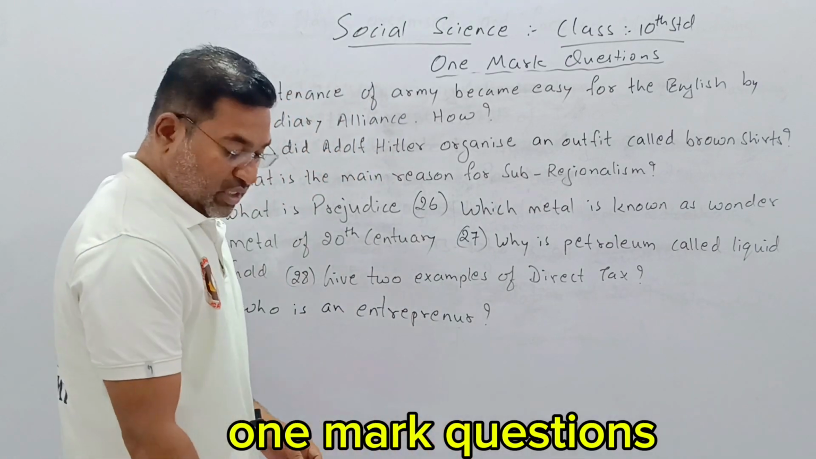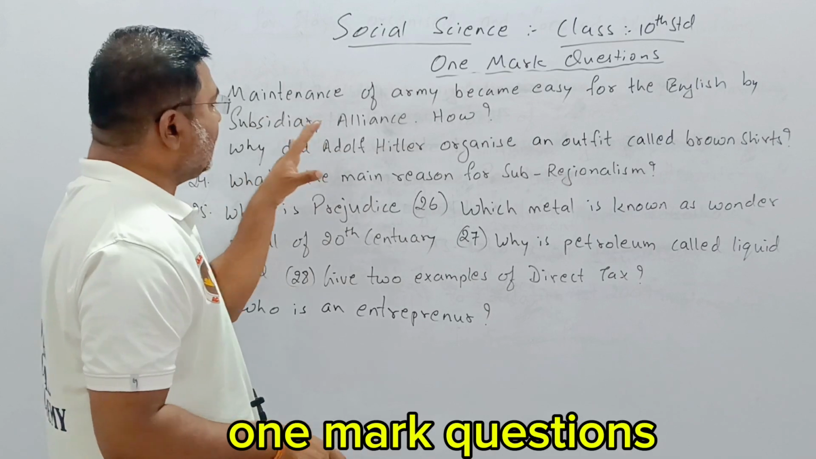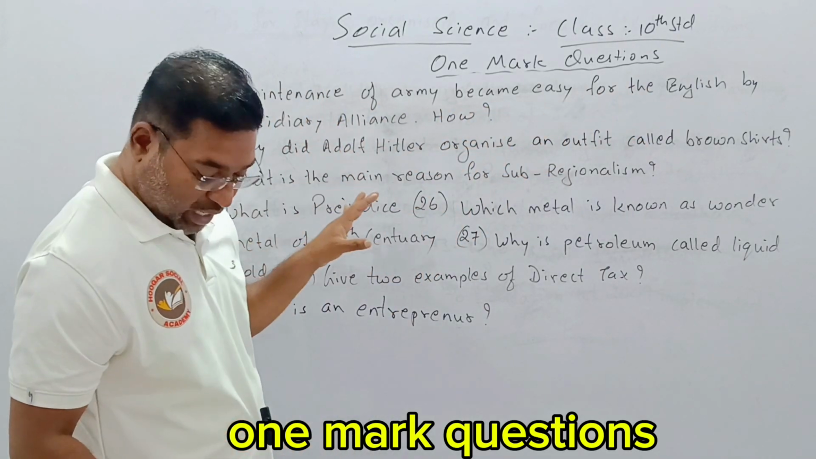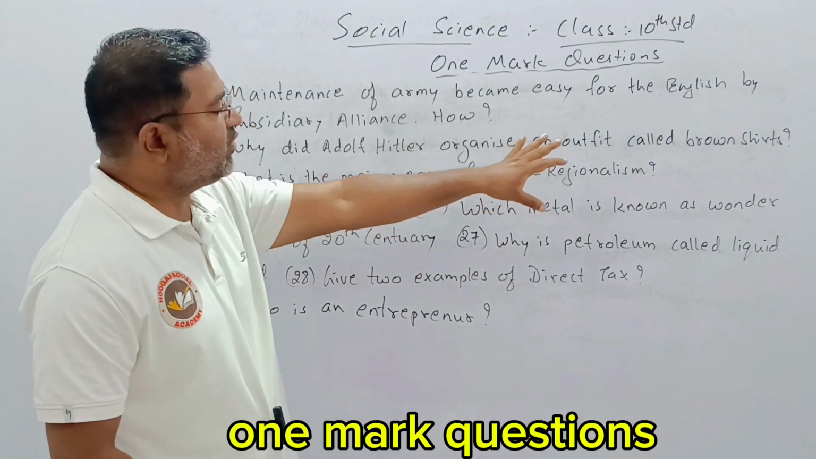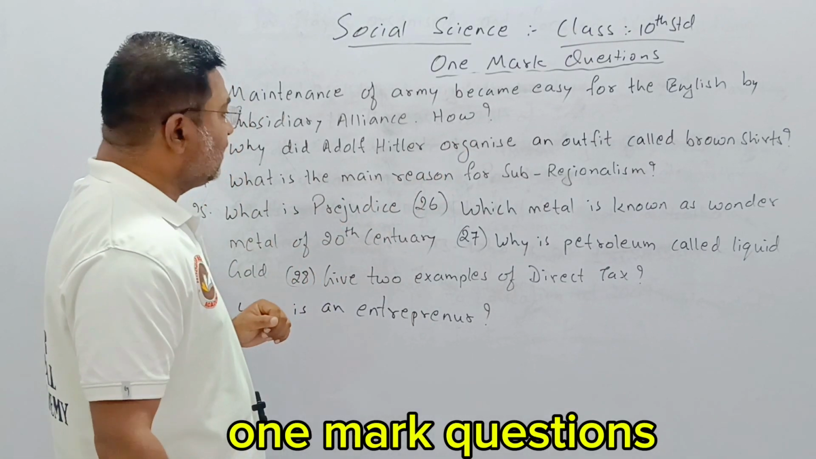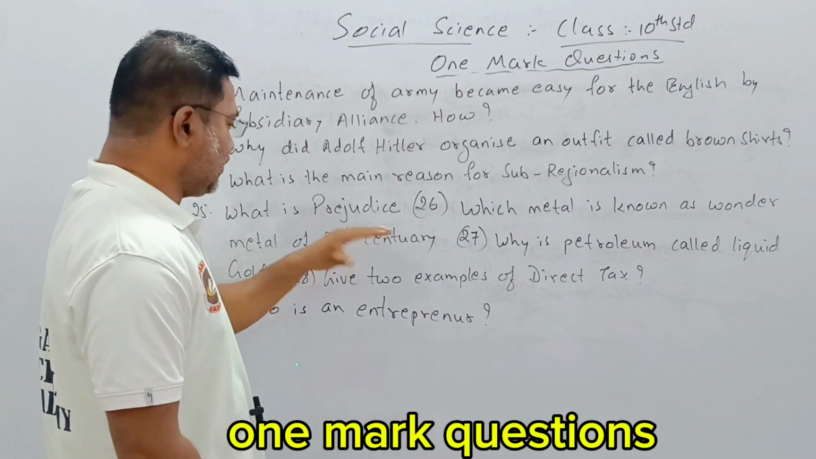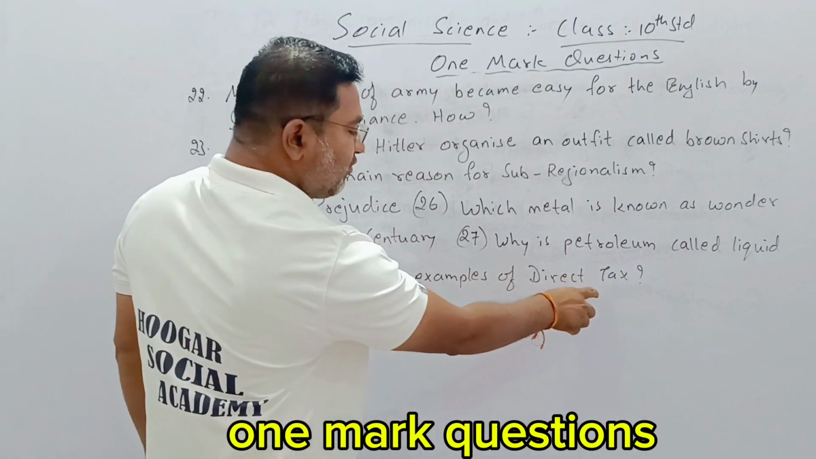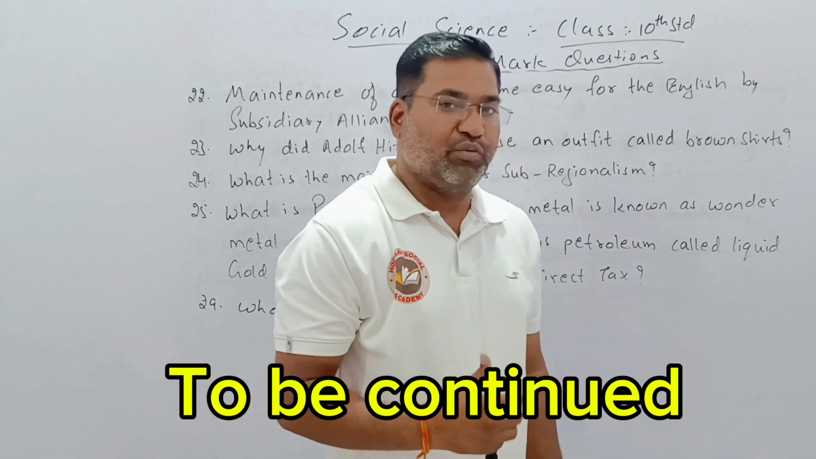You are taking all these questions, which are going to help you prepare for the 1 mark questions. So I will read it again. Maintenance of army became easy for the English by subsidiary alliance. How? Why did Adolf Hitler organize an outfit called brown shirts? What is the main reason for sub-regionalism? What is prejudice? Which metal is known as wonder metal of the 20th century? Why is petroleum called liquid gold? Give two examples of direct tax, and who is an entrepreneur. Let us go with a few more questions.